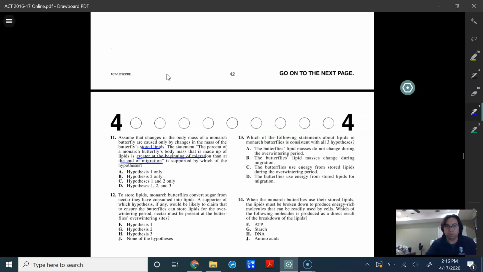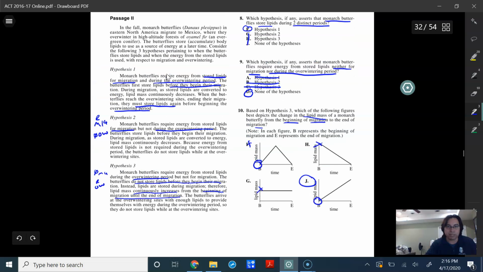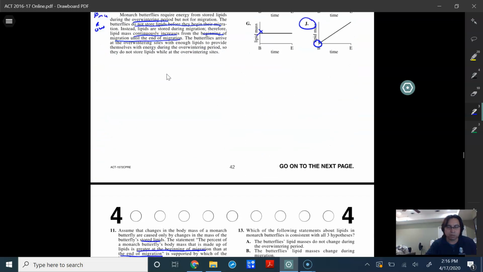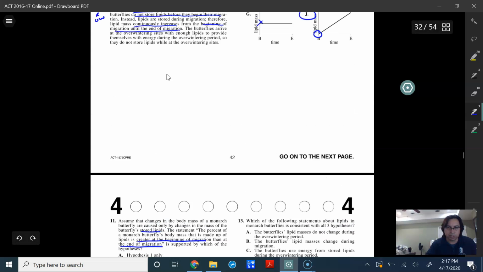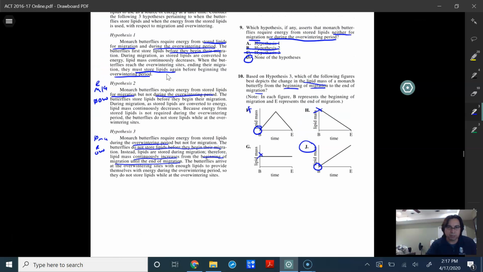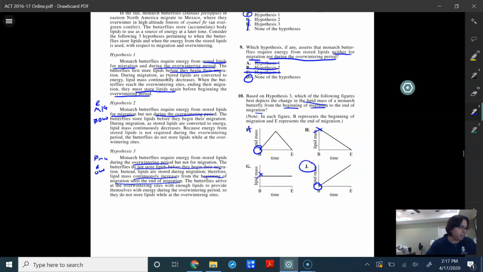Okay, so let's go back and look into our text. And hold on, let me see for a second. So 1, 2, and 3 are in all of those options. Okay, so let's go back and look at the text. The text is suggesting that it says required energy stored lipids for migration and during the overwintering period. So here we had that.